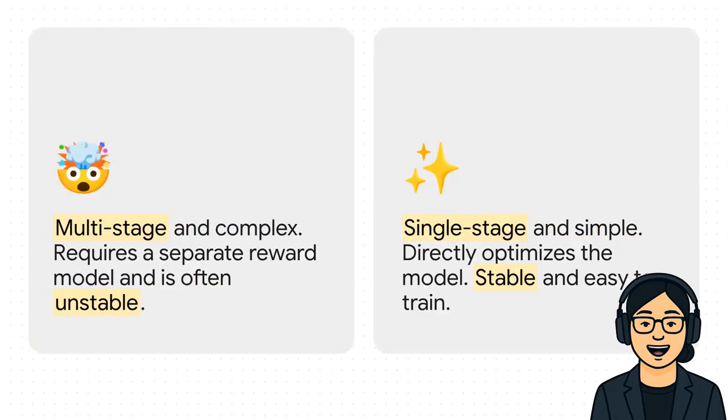So let's just recap that comparison real quick. RLHF, it's a multi-stage mess. You need a separate reward model, you're wrestling with these unstable RL algorithms. It's a pain. DPO, it's a single shot. No extra reward model needed. It just uses a simple, stable classification loss, which makes it a dream to implement and train by comparison.